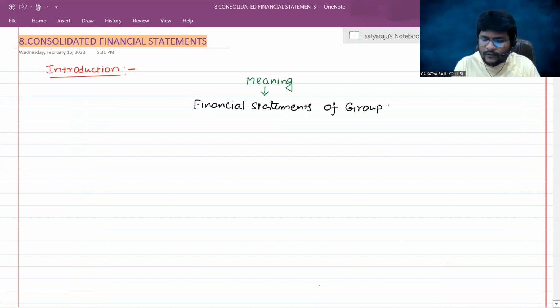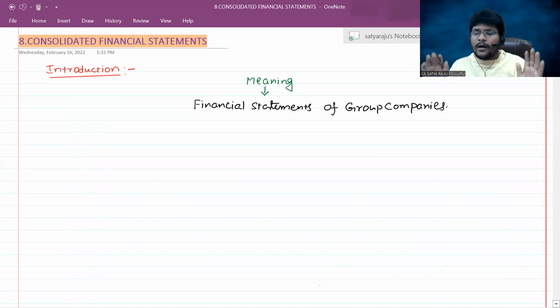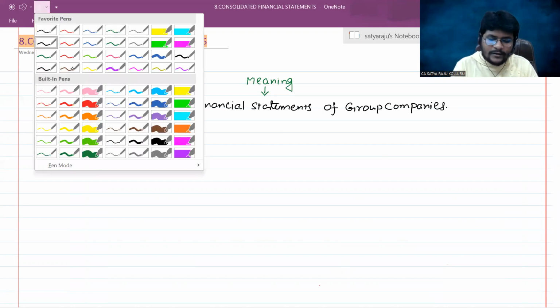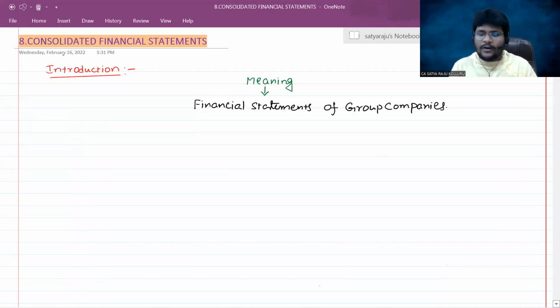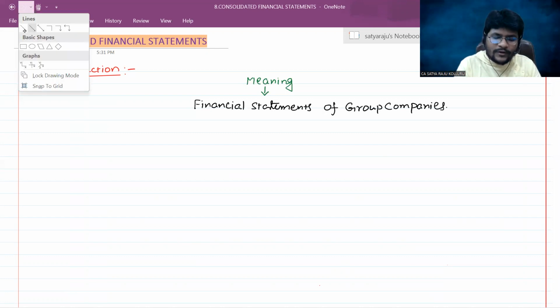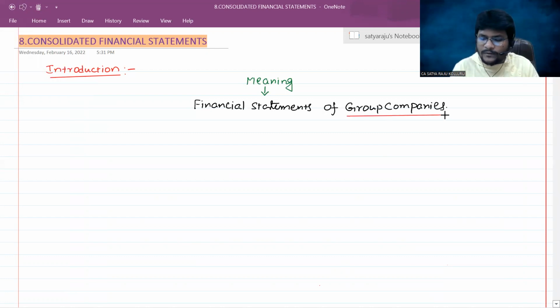They are the financial statements not of a single company, but of a combination of companies under a single group. Then the next question coming to your mind is, sir, which companies are known as group companies?